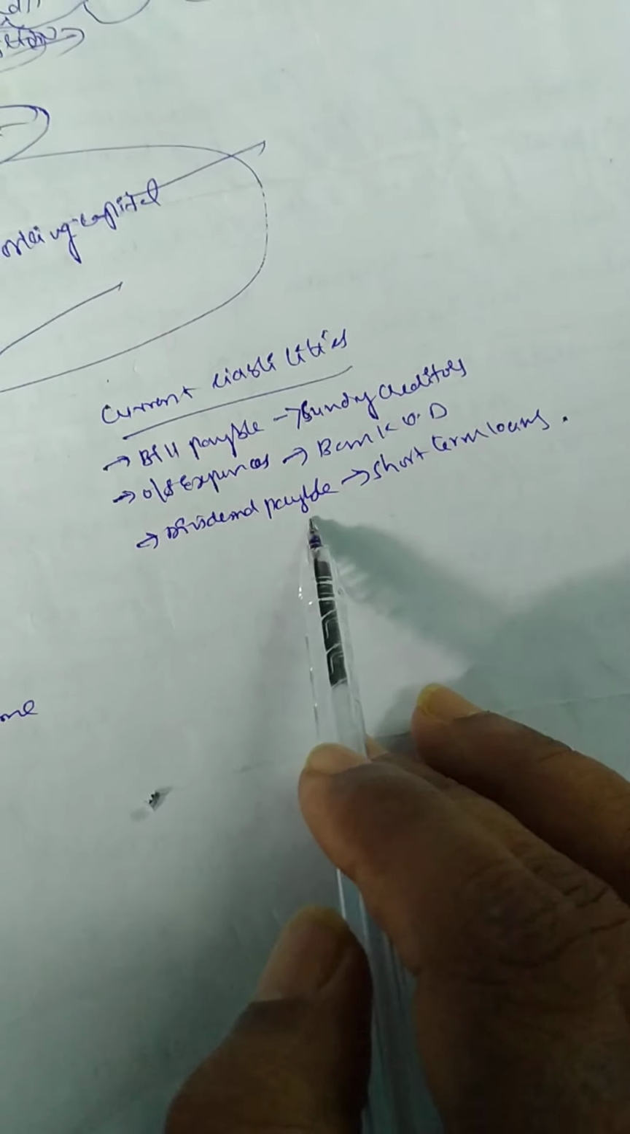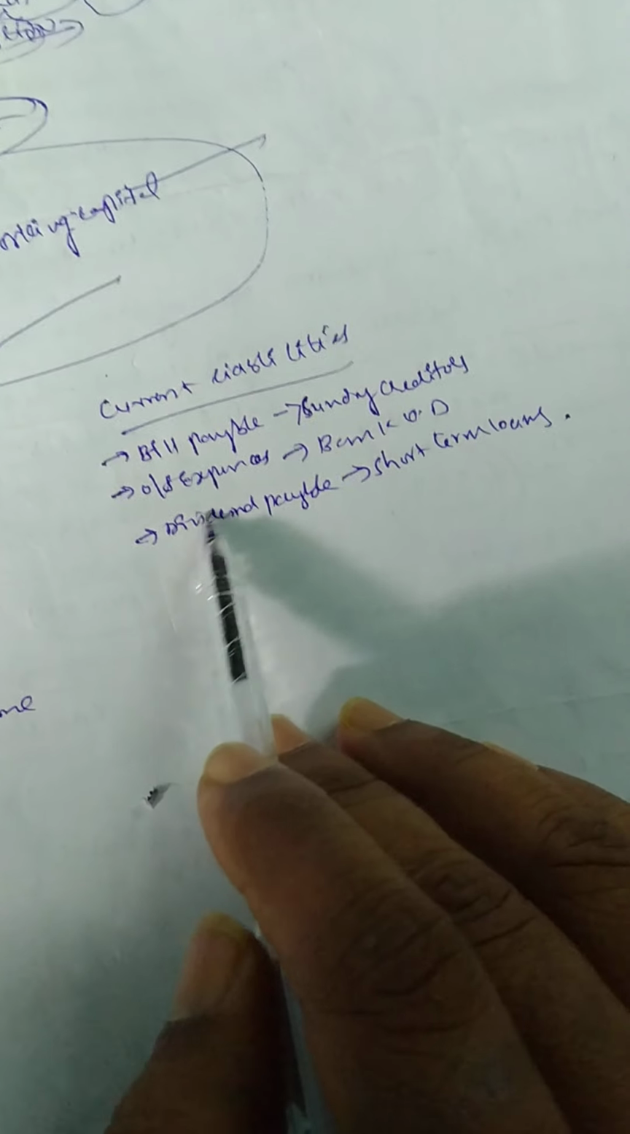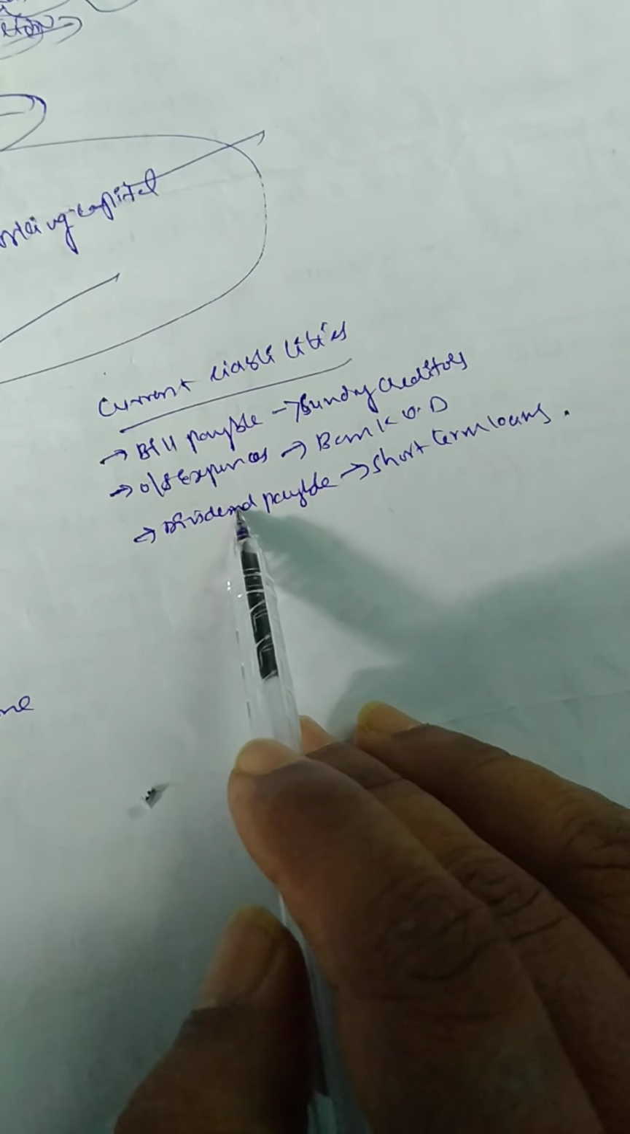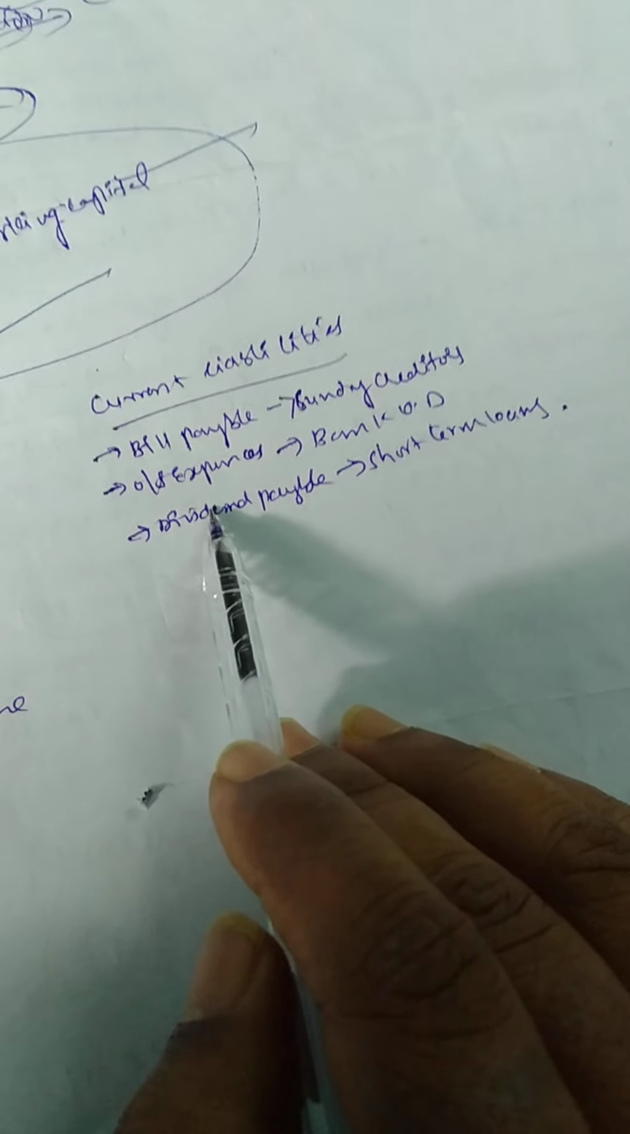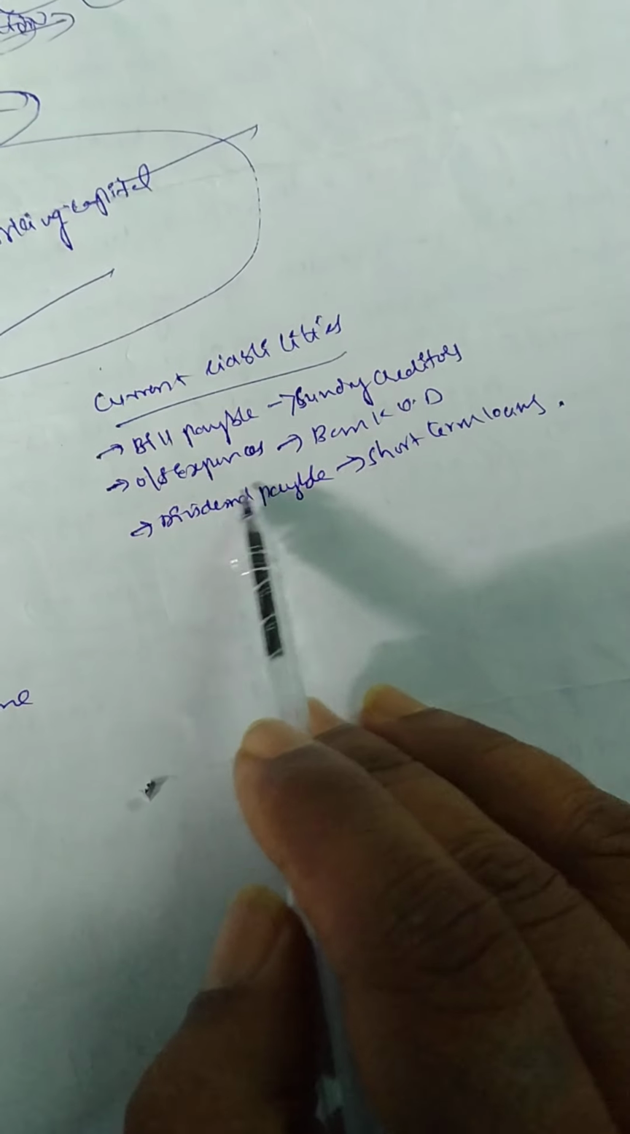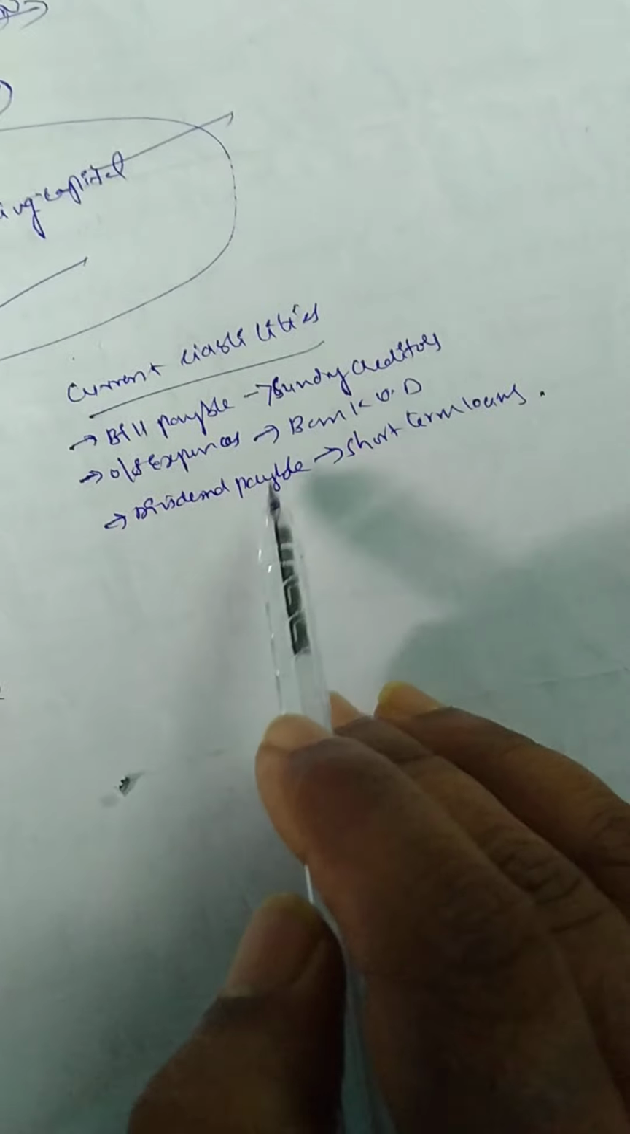Next, dividend payable means interest on shares which we could not pay at the time, so we are paying a certain amount in future. That's why we call it dividend payable. Next one, short term loans below 3 years, that is a current liability. So these are the current assets and current liabilities.